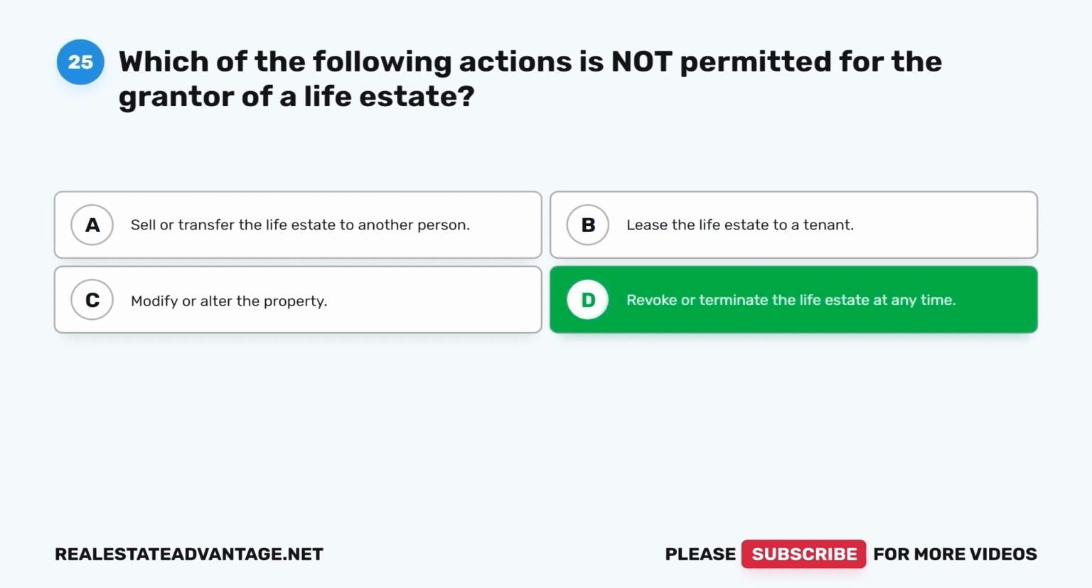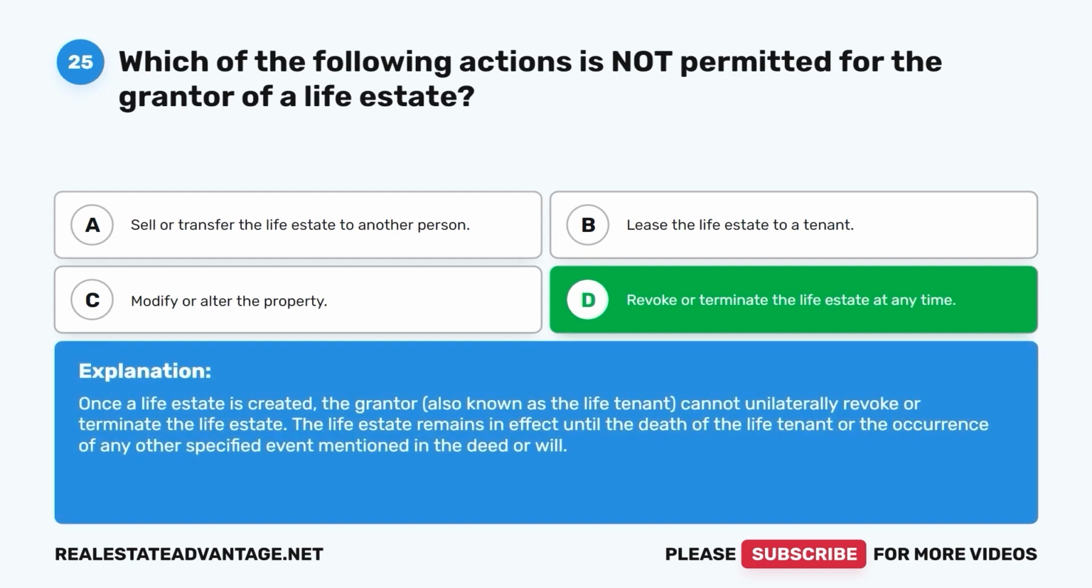The correct answer is D. Revoke or terminate the life estate at any time. Once a life estate is created, the grantor, also known as the life tenant, cannot unilaterally revoke or terminate the life estate. The life estate remains in effect until the death of the life tenant or the occurrence of any other specified event mentioned in the deed or will.